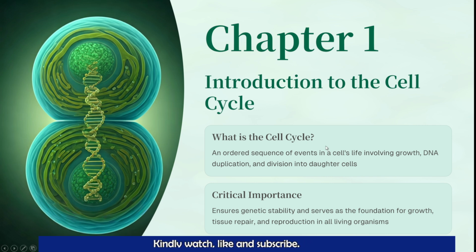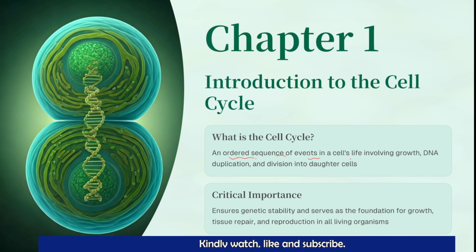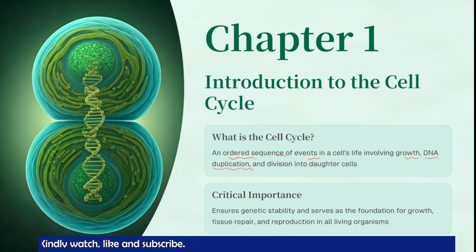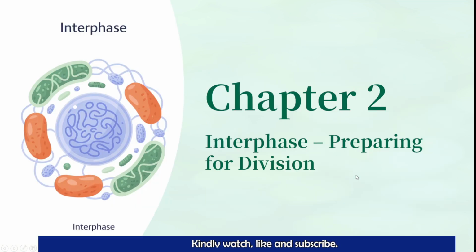What is the cell cycle? It is an ordered sequence of events. I have told you already, there is a routine followed by the cell in an ordered way. An ordered sequence of events in the cell's life, involving growth, then DNA duplication, and finally the division of the cell into daughter cells. That whole process is called the cell cycle.